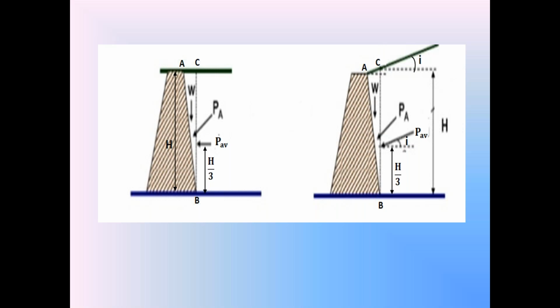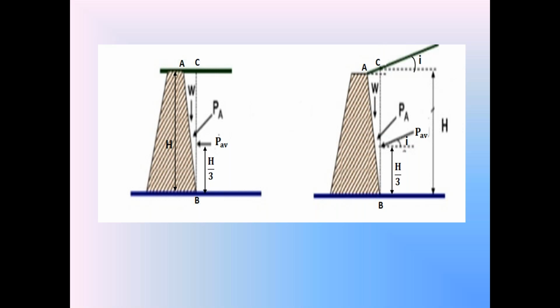We know that we have basically two types of soils. One is the cohesionless soil, the next one is the cohesive soil. In 1857, Rankine's theory was developed by assuming the backfill as a cohesionless soil. So far, we discussed Rankine's active earth pressure theory by assuming the backfill as a cohesionless soil.